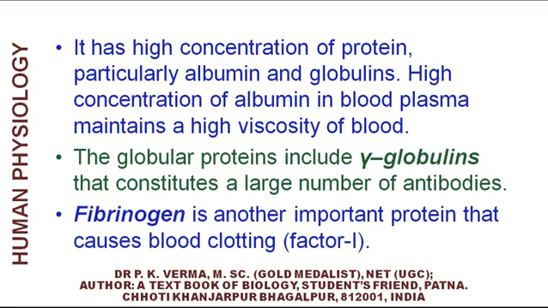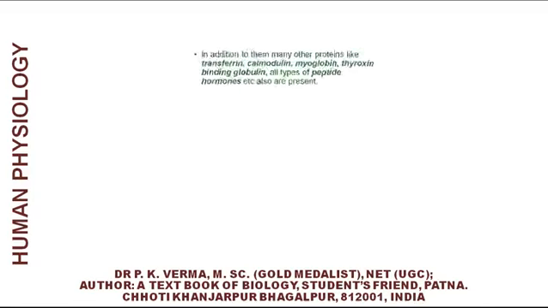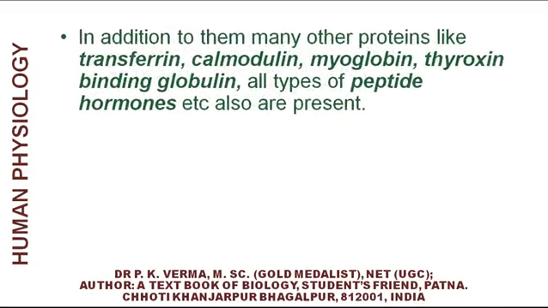Fibrinogen is another important protein that causes blood clotting. It is called factor 1. In addition to them, many other proteins like transferrin, calmodulin, myoglobin, thyroxine-binding globulin, all types of peptide hormones, etc. also are present in blood plasma.